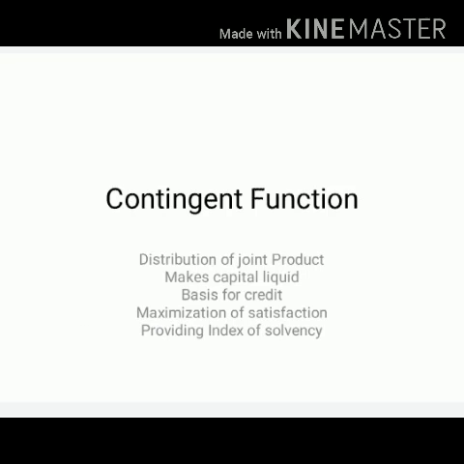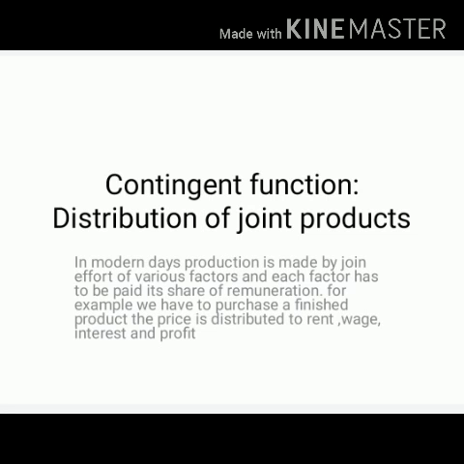Here we have to see the third function of money, that is called contingent function. This contingent function is classified into five aspects. The first one is distribution of joint products. In modern days, production is made by joint effort of various factors, and each factor has to be paid its share of remuneration. For example, when we purchase a finished product, the price is distributed to rent, wage, interest, and profit. So this is called the distribution of joint products function.